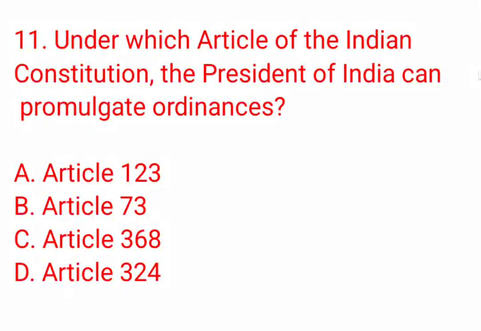Under which article of the Indian Constitution the President of India can promulgate ordinances? A. Article 123, B. Article 73, C. Article 368, D. Article 324. The correct answer is option A, Article 123.